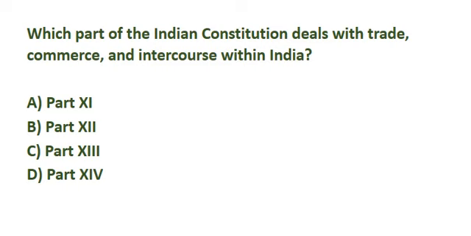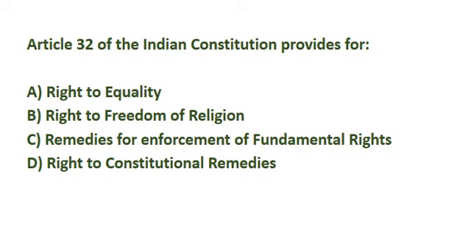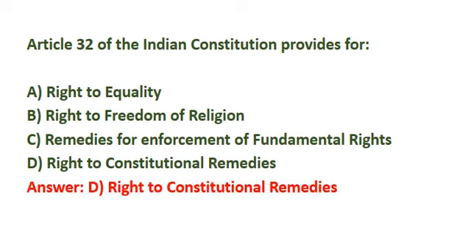Which part of the Indian Constitution deals with trade, commerce, and intercourse within India? Correct answer is option B, part 12. Article 32 of the Indian Constitution provides for. Correct answer is option D, right to constitutional remedies.